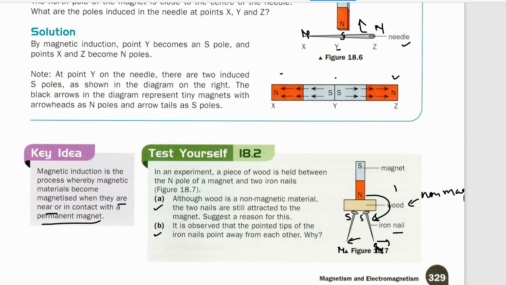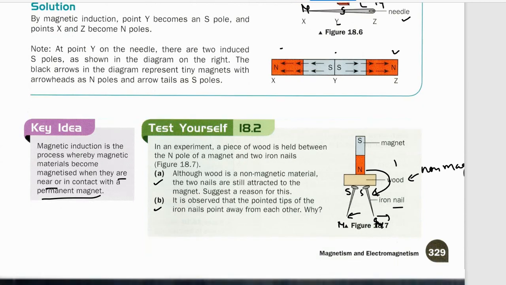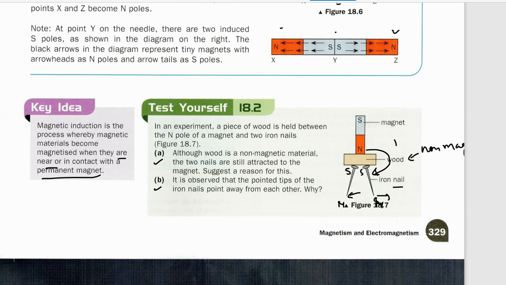So next class we are going to discuss 18.3, because I don't want this chapter or video to be very long. So we are going to talk about 18.3 and 18.4.